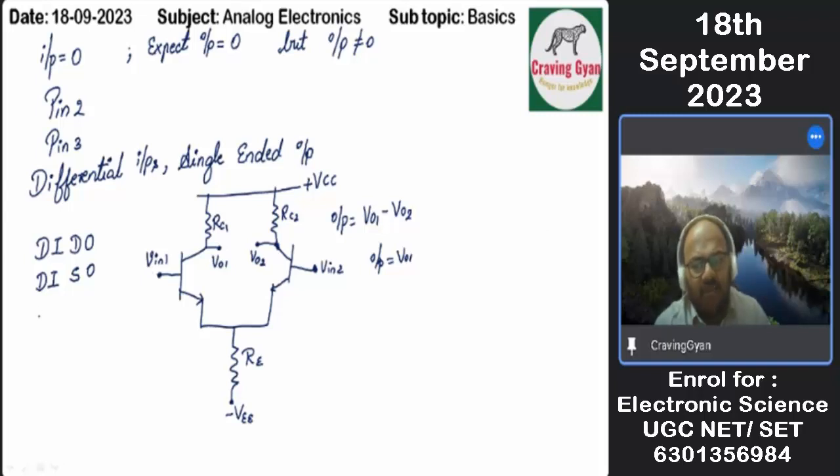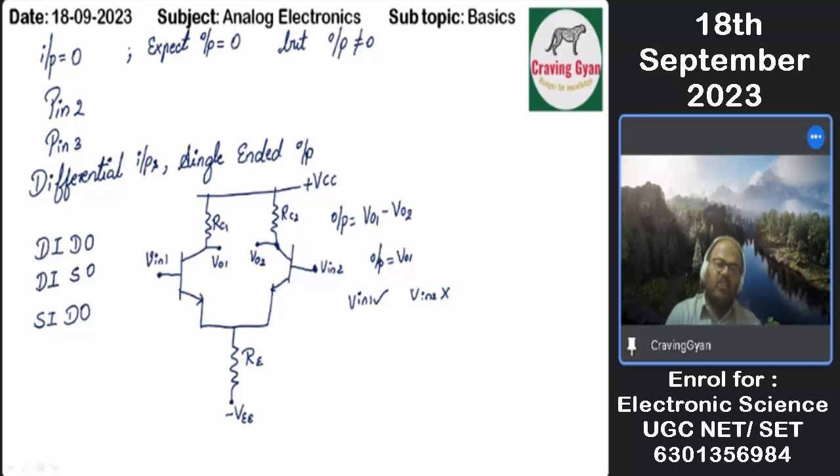Next, we will be having a single-ended input and differential output. That means, suppose I am considering V in 1, V in 2 I will be considering as 0. V in 2 I am not at all connecting. Then we are going to solve.